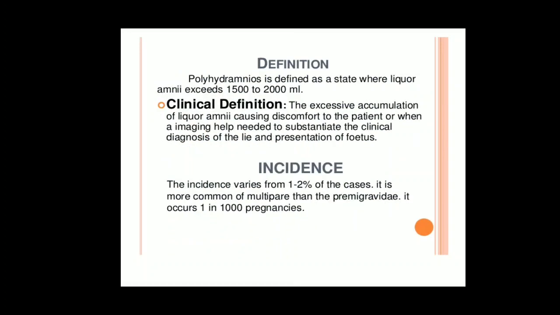Next, the main definition. Polyhydramnios is defined as a state where the amniotic fluid exceeds 1500 to 2000 ml. As I said, the normal amniotic fluid is 1000 to 1500. If the amniotic fluid level increases to more than 1500, then you call it polyhydramnios. Now the clinical definition: the excessive accumulation of liquor amnii causing discomfort to the patient,